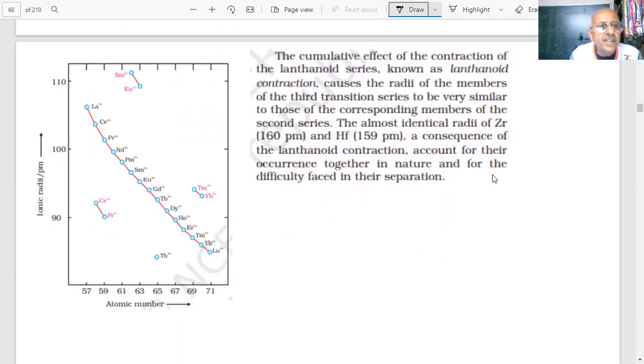For example, this is the ionic radii, and this is the atomic number. This starts from 57, and we are showing the 3+ ion here, students. La3+, then the next element, cerium 3+, then niobium 3+, like this. And finally, you get to lutetium 3+.